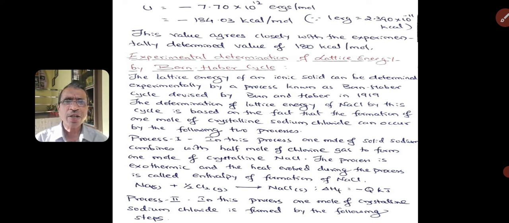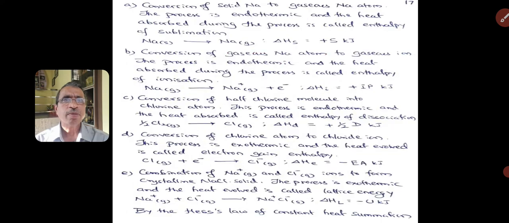The same reaction takes place in the following steps, that is in process 2. It contains the following stages. The first stage is conversion of solid sodium to gaseous sodium atom.